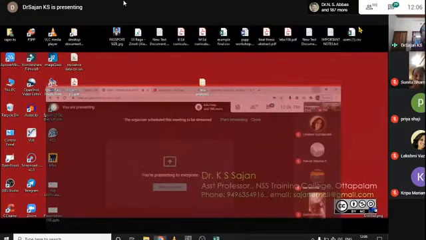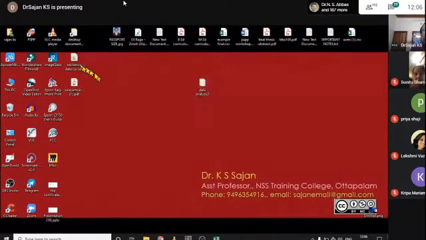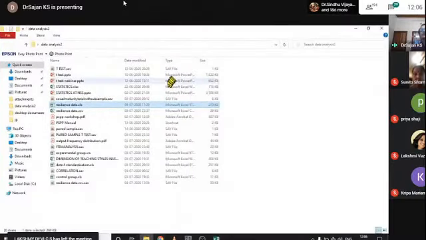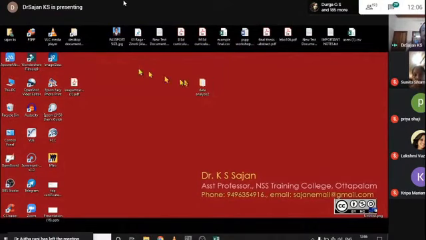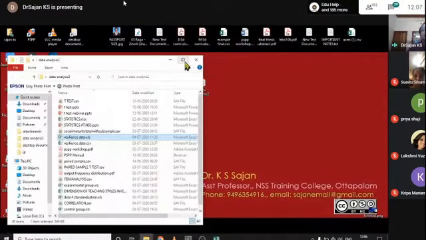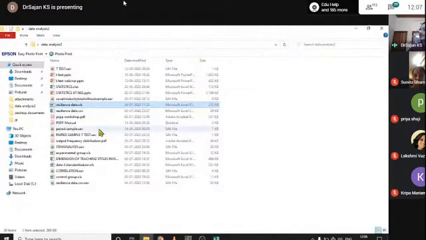Now I would like to open another data set. Here, on importing data, I will demonstrate how to import data from Excel. For that purpose, I would like to show the structure of an Excel file.